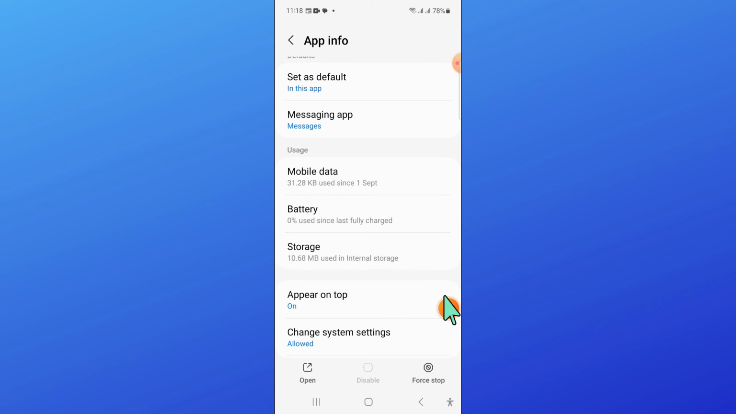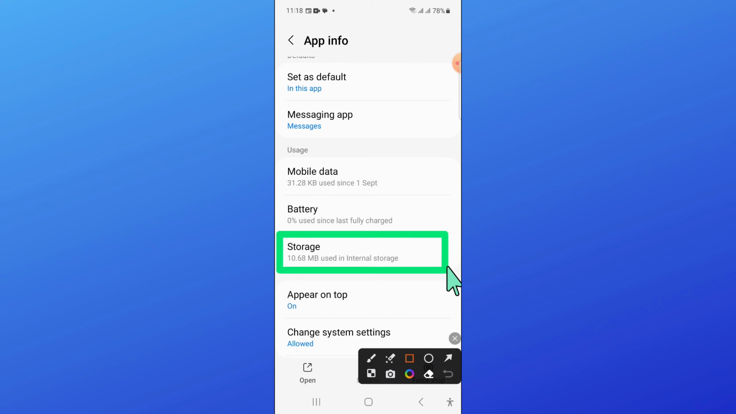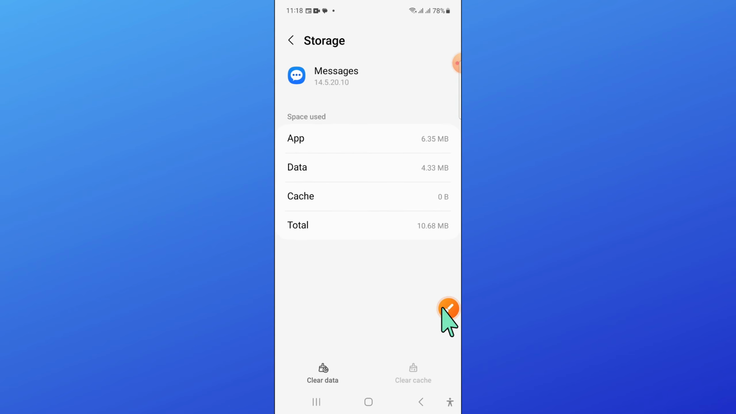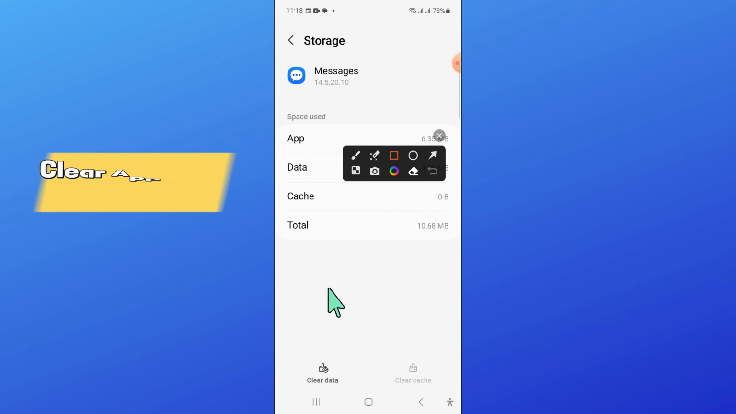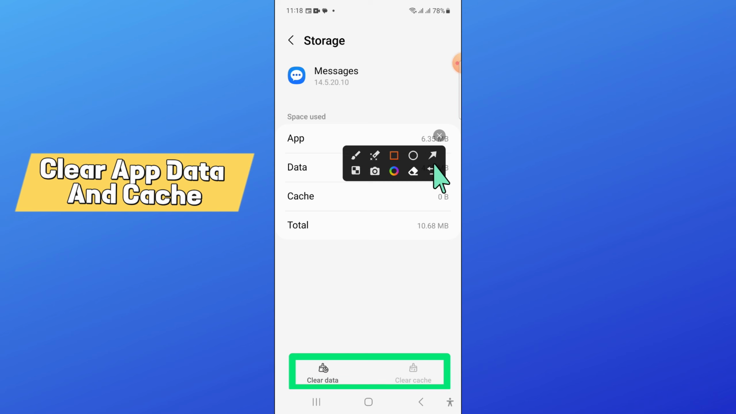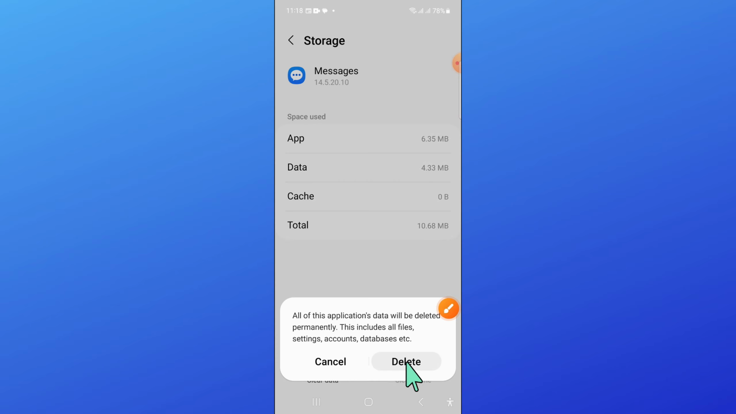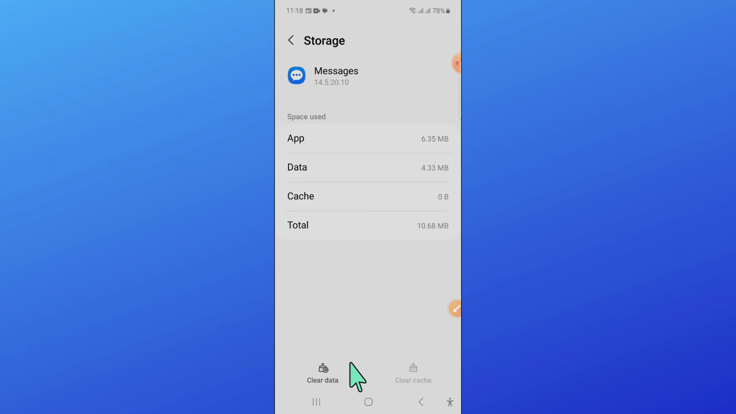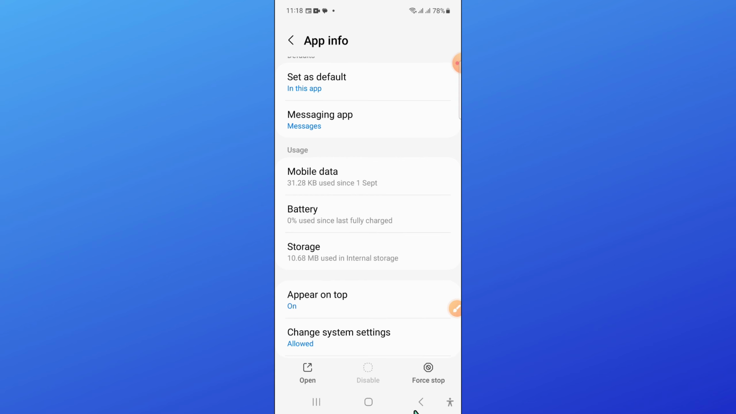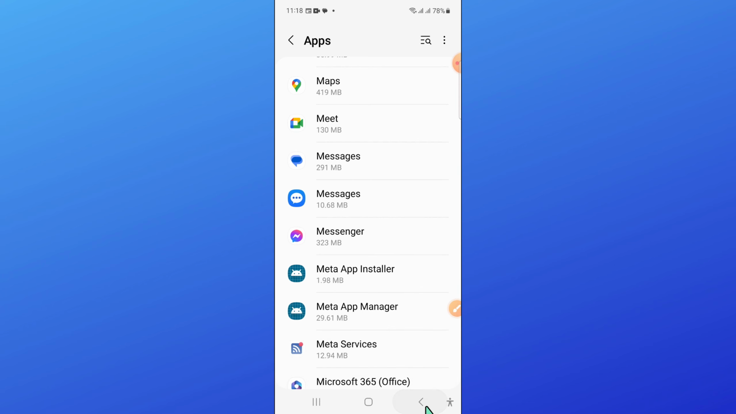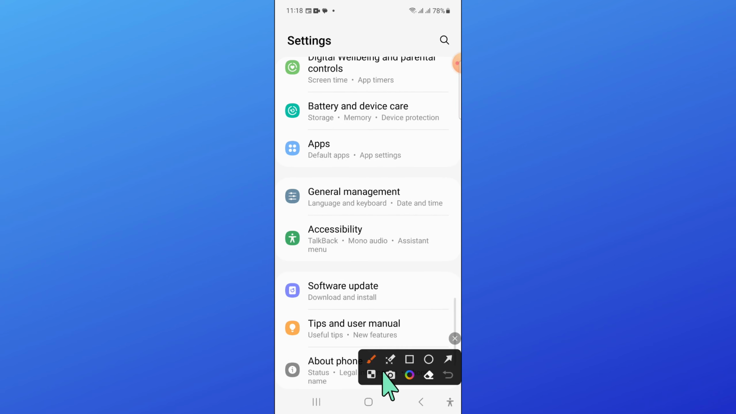Now go to the storage of messages app and here clear the app data and cache memory of messages. Click on delete and then go back and now open general management.